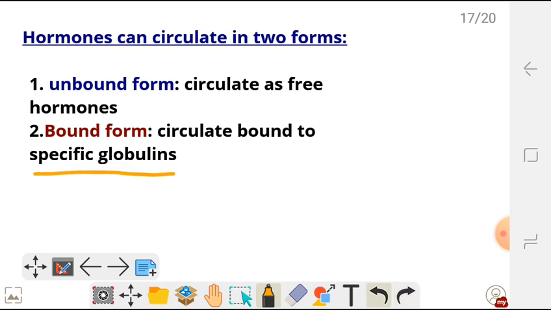They cannot travel in plasma because they are hydrophobic, so they bind to certain globulins in the plasma. Then from there, they are transported as such. So that's how hormones are transported. Then when they reach target organs, they are going to cleave off from the protein, and then they bind to their receptors on the target cell.